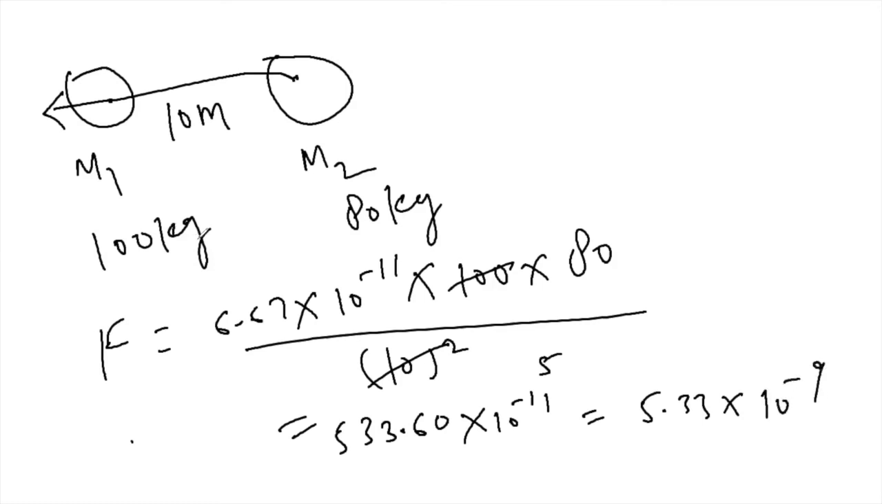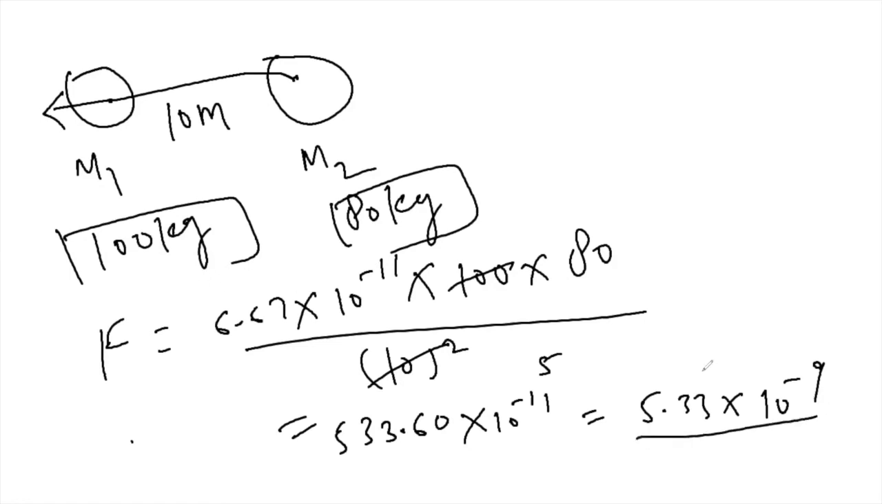I took this example because you can see these are masses of 100 kg and 80 kg, which we can compare in physical life, and the force between them is of this order, which is very very small. You can say 10 raised to power minus 9 is a negligible force. That's why people don't stick to each other. So for the gravitational force, I think this is all we are going to study.